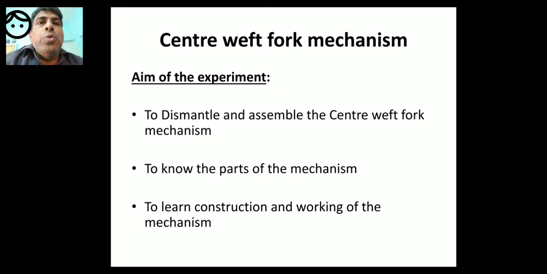So now you have understood all the auxiliary mechanisms. All the auxiliary mechanisms are mounted or fitted on the loom so that the quality and production of the fabric increases.